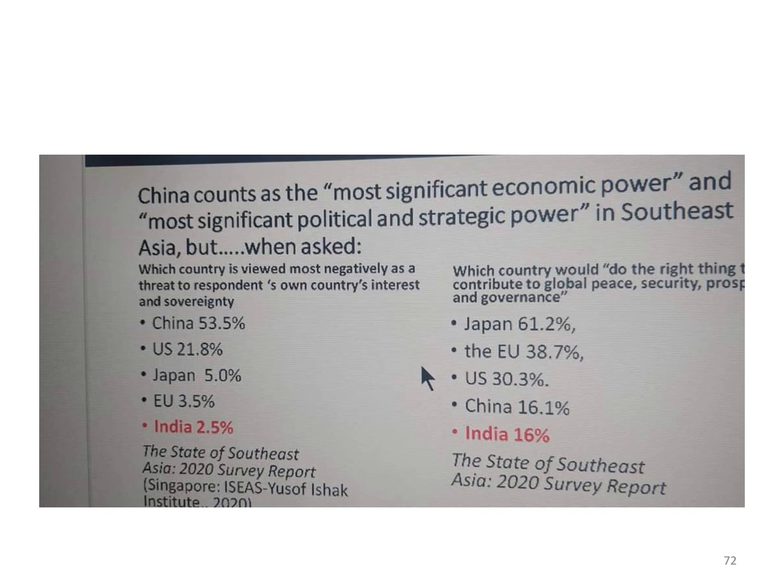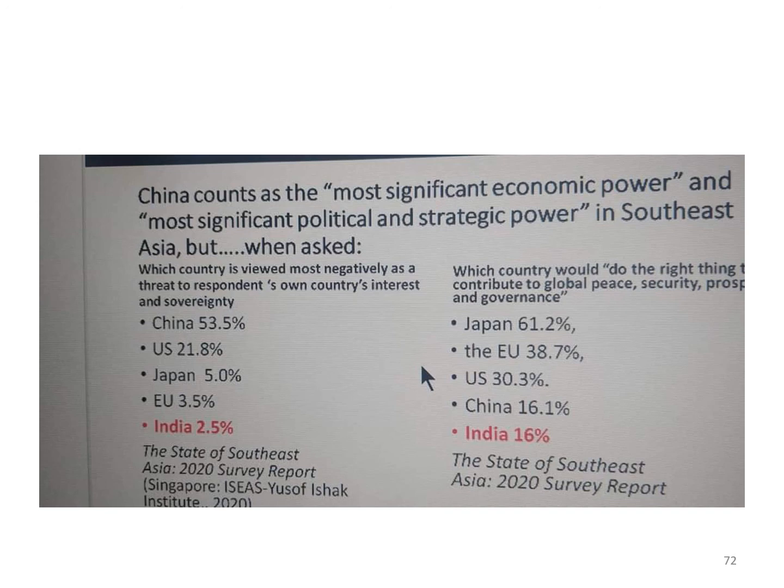If you look at China, every other country feels that it is a threat to them. 53.5% of the people feel that it's a threat to them. The other countries feel that the US is also a threat. Japan 5%, EU 3.5%, India 2.5%.